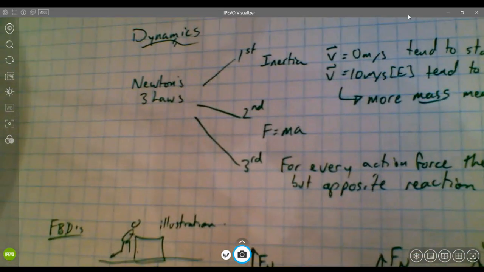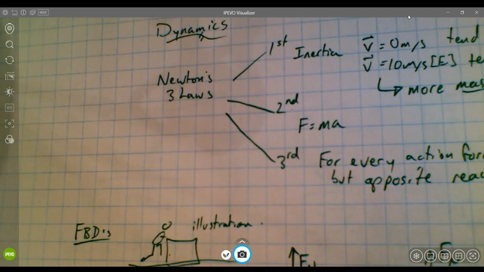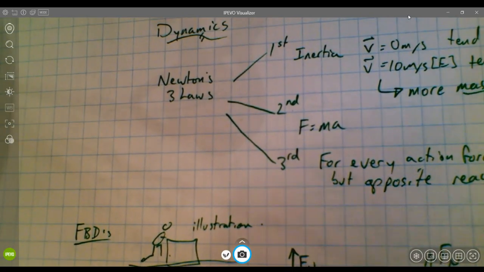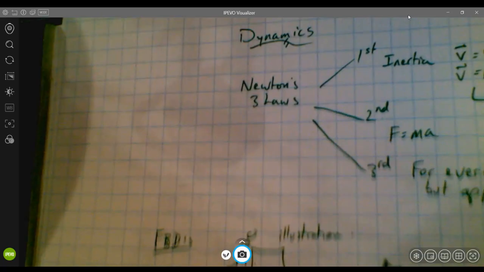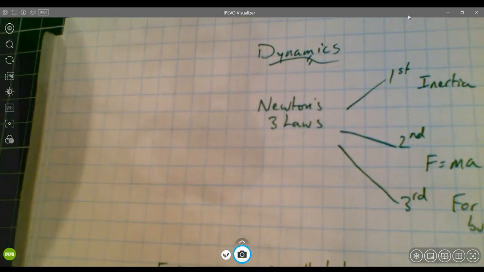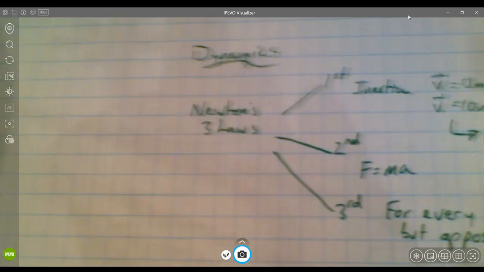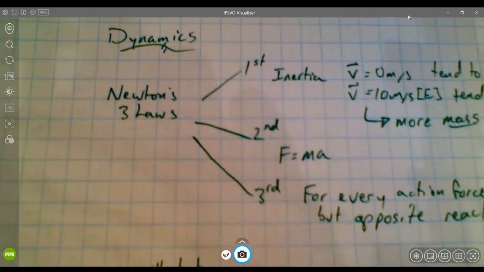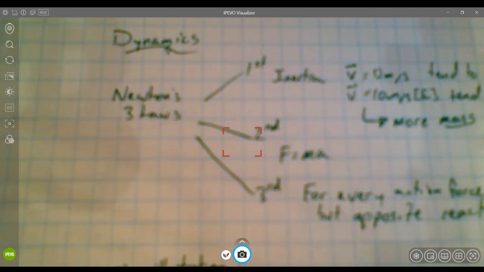All right. We're talking about dynamics. I just want to scan through all these ideas that we've talked about over the course of the dynamics unit. So forgive me as I camera in place. We talked through the story of what's happened in this unit. So first of all, we talked about Newton's three laws, Newton's first, second, and third law.